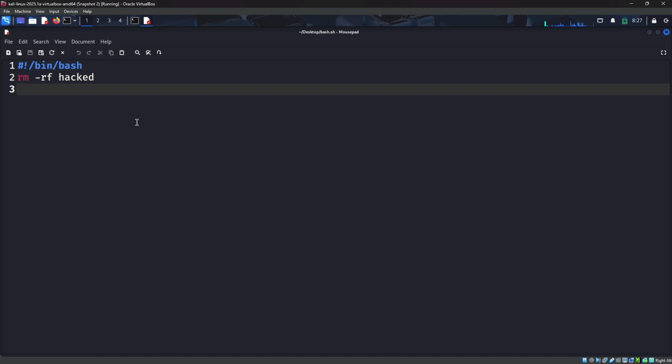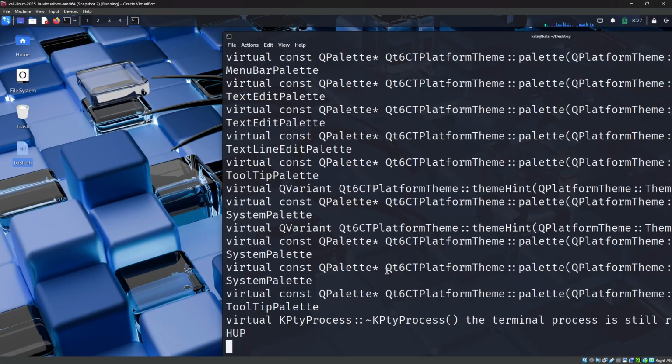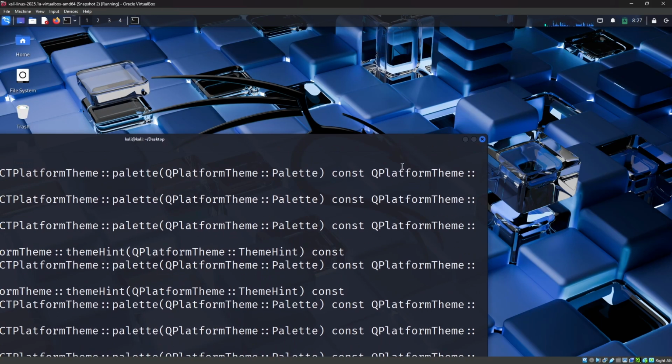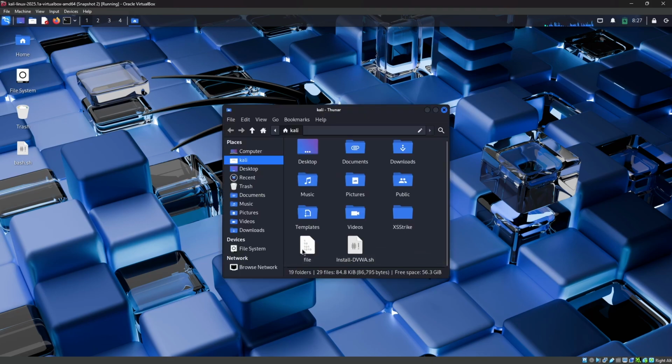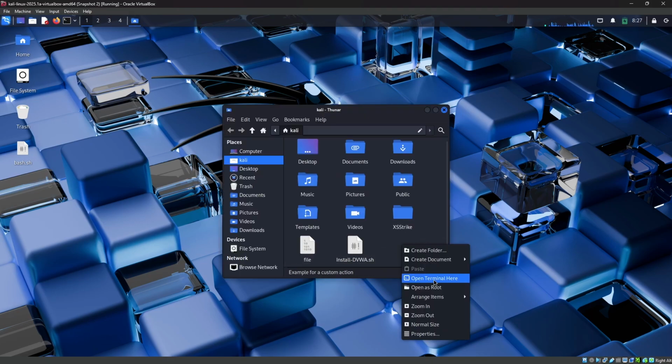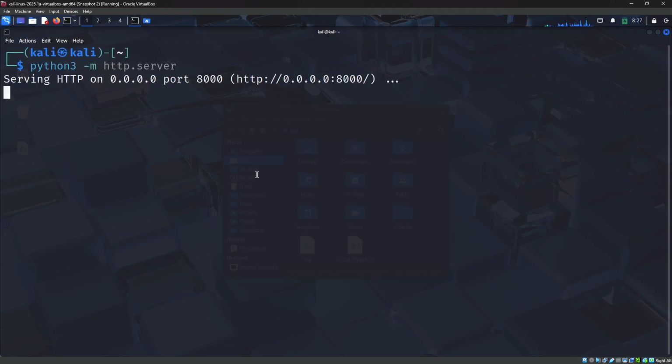So yeah, let me copy the entire content from here, and I have a file in this particular Kali Linux. Let me show you that. So here I have a file, right? Let me open the terminal here, and let me open a Python server here. So the Python server is starting in my Kali, right?